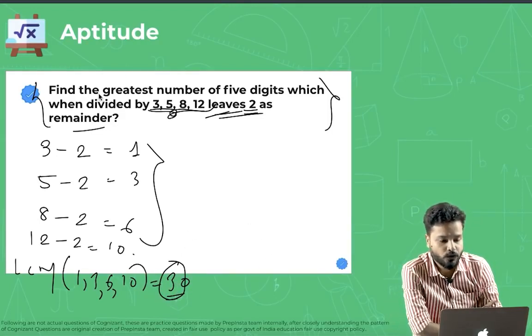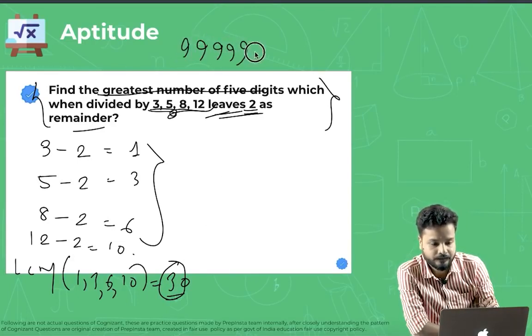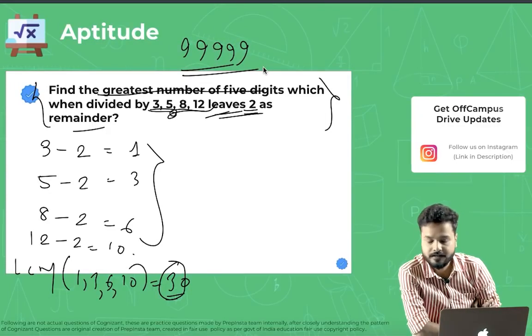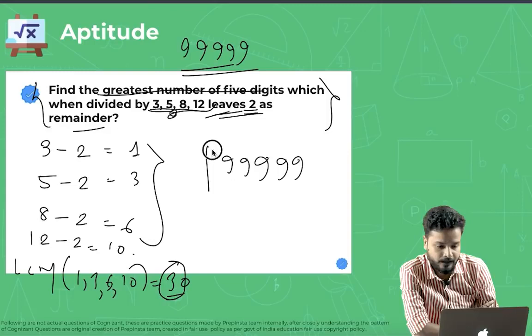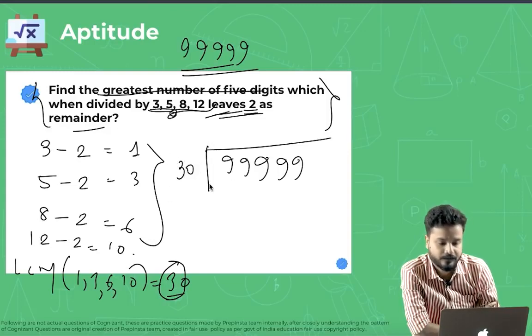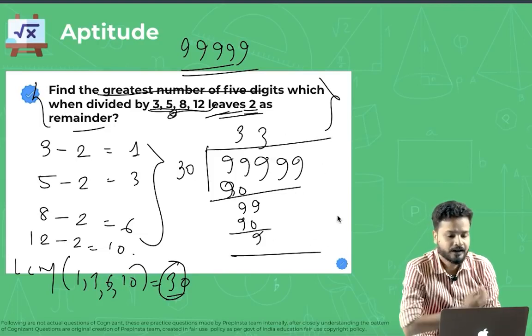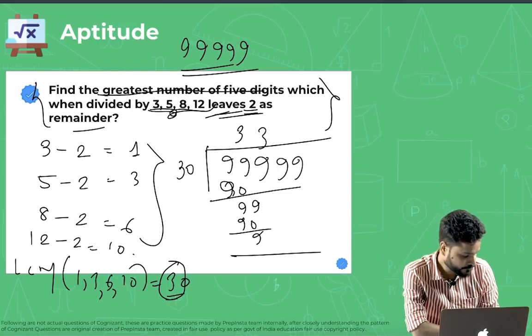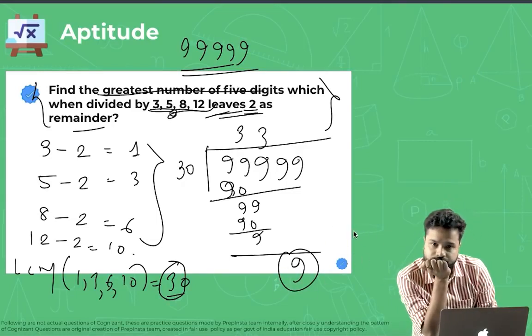Now, what is the greatest 5-digit number, guys? 99999. Yes. So divide 99999 by 30. 3 times 30 is 90, 99, again 3 times 30 is 90, 99, and so on. At the end, you will get a remainder of 9 from here. Cool.